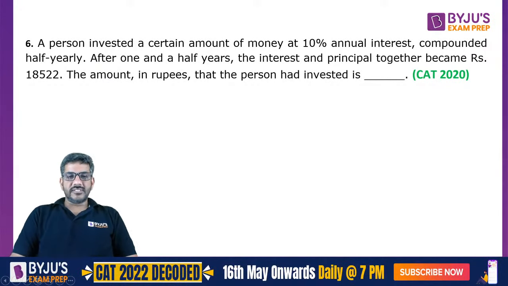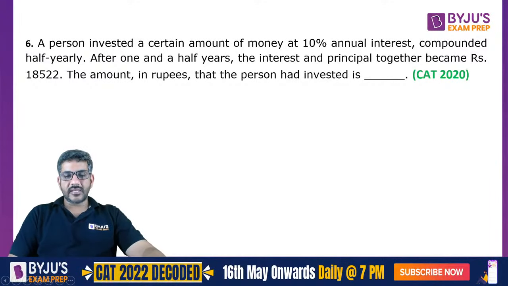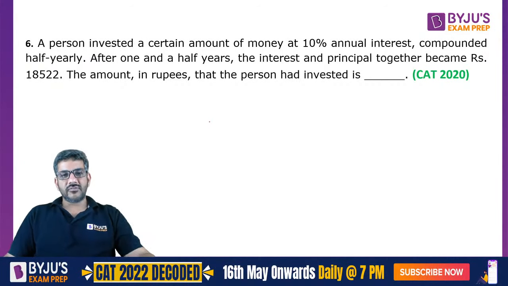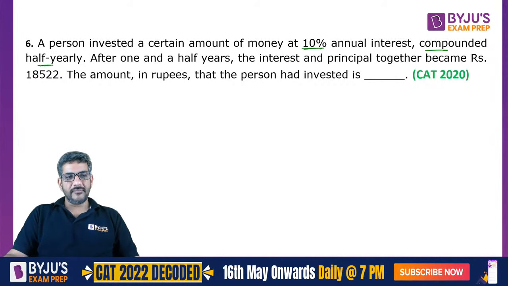So, simple question from CAT 2020. I think we can start doing it now. A person invested a certain amount of money at 10% annual interest compounded half yearly. After 1.5 years, which means compounding 3 times, the interest and the principal together became this. That means the amount has become this much.